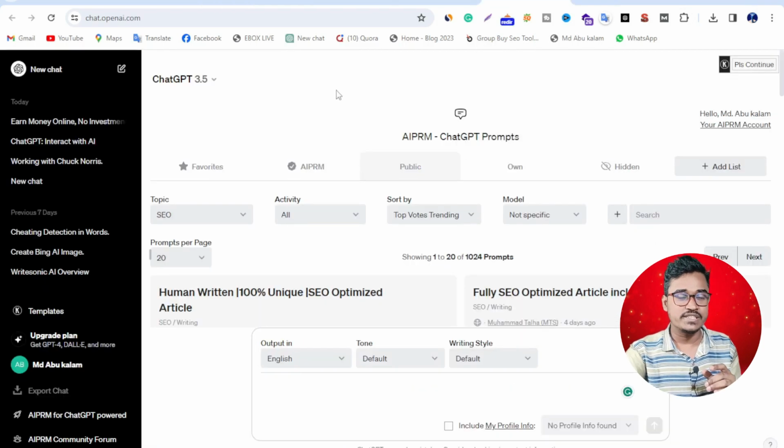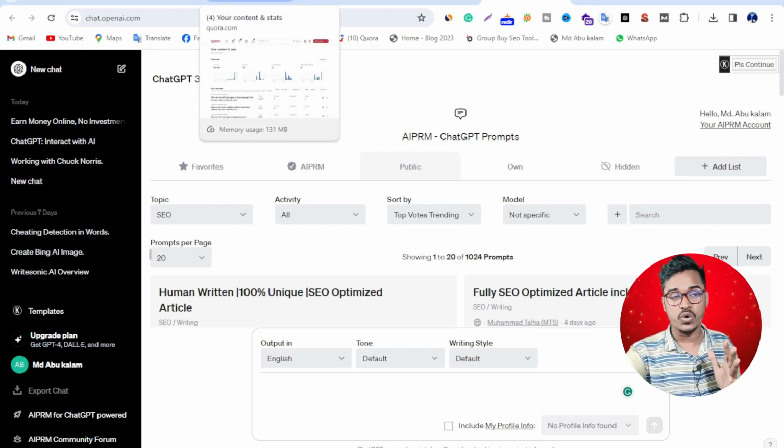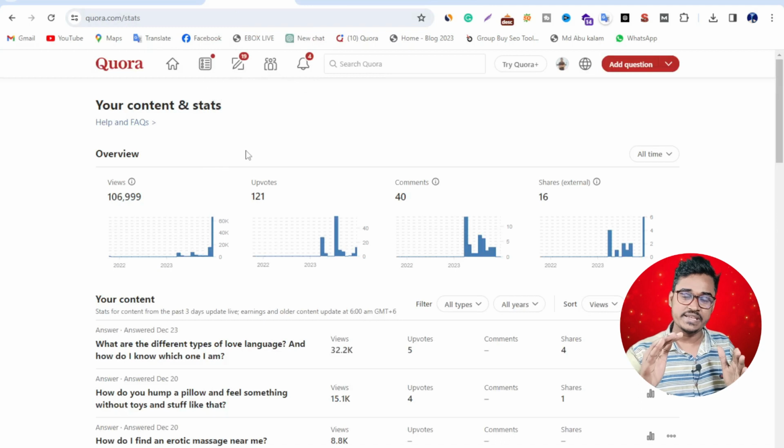If you don't know what ChatGPT is, ChatGPT is a product of OpenAI. It's absolutely free for version 3.5. So just log in here using your Gmail. This is enough for everything. Then I'm going to quora.com. How do you make at least $300 per month?